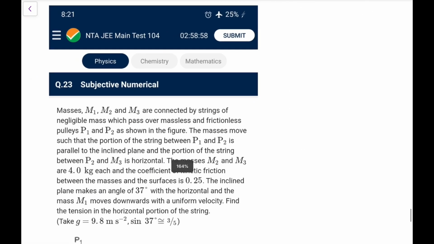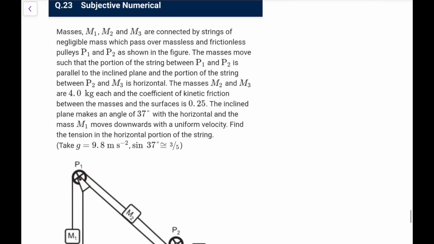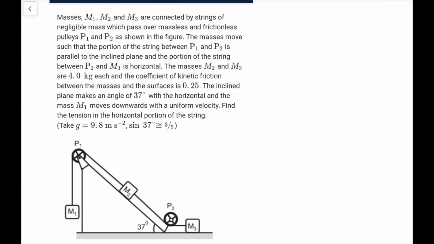Next one, masses m1, m2, m3 connected by strings of negligible mass pass over massless frictionless pulleys such that the portion of the string P1 and P2 is parallel to the incline. Okay, and m3 is horizontal, m2 and m3 are each 4 kg. So this is 4, this is 4, and the coefficient of kinetic friction is 0.25. Incline is 37 degrees. m1 moves downwards with a uniform velocity. Find the tension in the horizontal portion of the string. Now what is the value of m1?